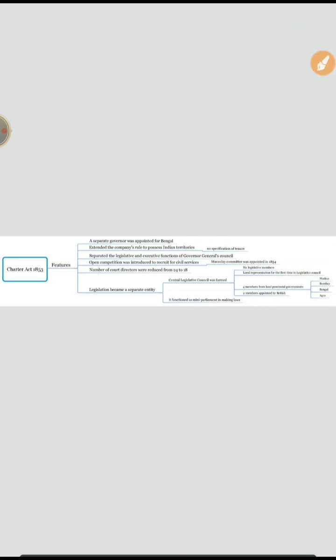Before this, one act came into existence. The way you need to remember things is to correlate them, so that you will retain your memory for longer periods. So this is a new way of reading. Let us look at the Charter Act of 1853 and discuss its features.